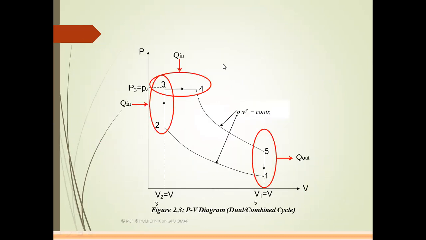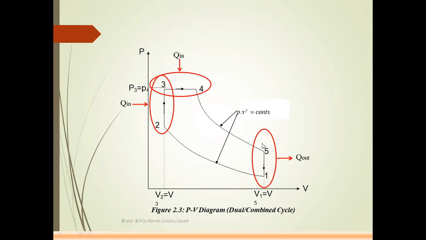From this slide, we discuss the dual combustion cycle. In the dual combustion cycle, at process 1 the working fluid, air, enters the cylinder. Process 1 to 2 is an isentropic compression process. Process 2 to 3 is a partially constant volume heat supplied process. Process 3 to 4 is a partially constant pressure heat supplied process.